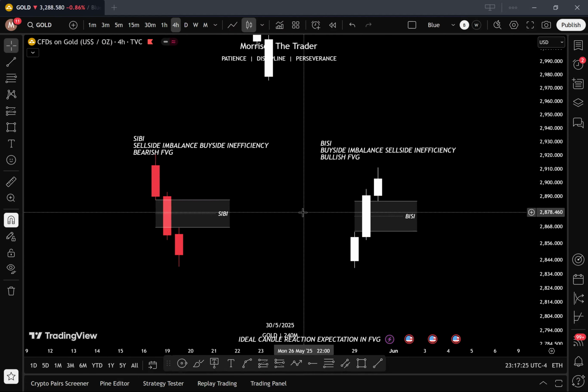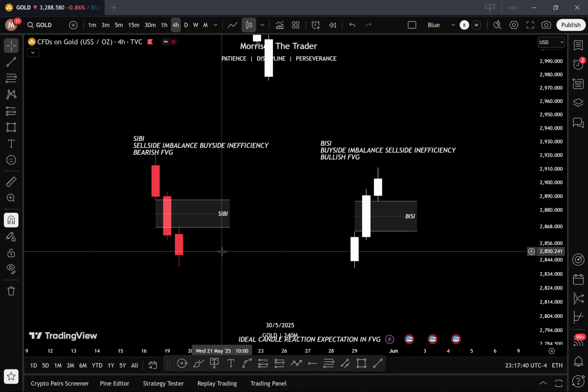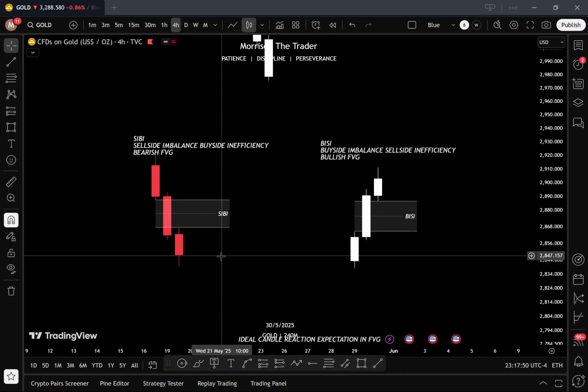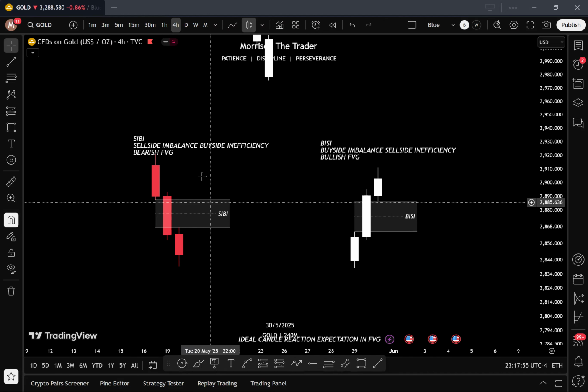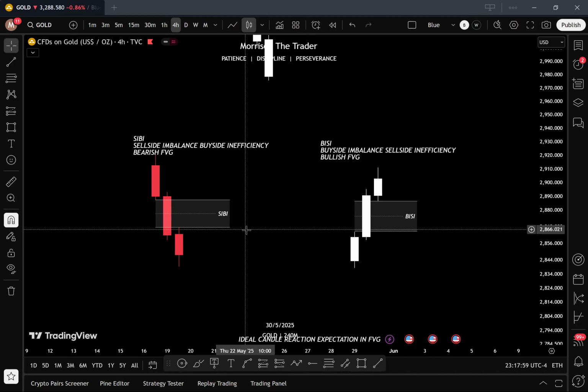So one, we have the bearish fair value gap, the SIBI. SIBI means sell side imbalance, buy side inefficiency. A fair value gap is an imbalance in price, whereby we expect price to come back to that imbalance to do what? Balance it. So a bearish fair value gap is called a SIBI, meaning a sell side imbalance and buy side inefficiency, or put simply, a bearish fair value gap.